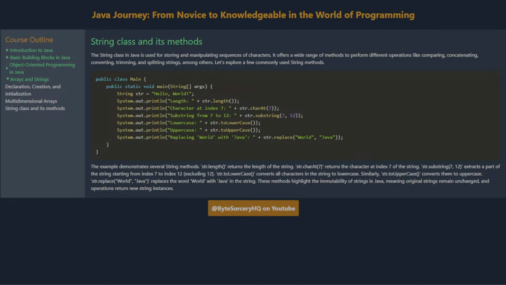str.substring(7, 12) extracts a part of the string starting from index 7 to index 12, excluding 12. str.toLowerCase() converts all characters in the string to lowercase. Similarly, toUpperCase() converts them to uppercase. str.replace("world", "Java") replaces the word world with Java in the string. These methods highlight the immutability of strings in Java, meaning original strings remain unchanged, and operations return new string instances.